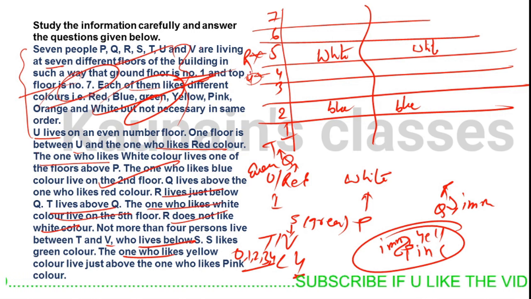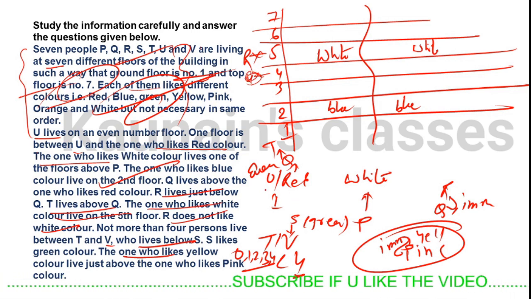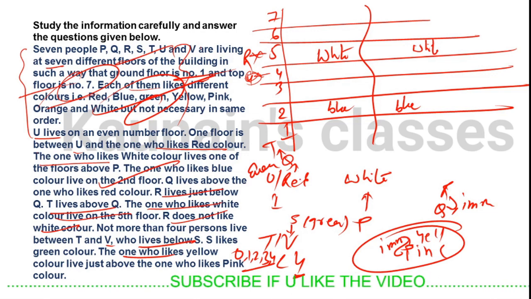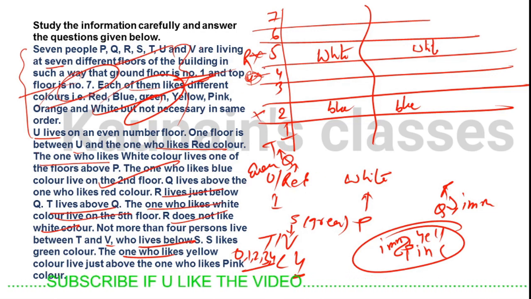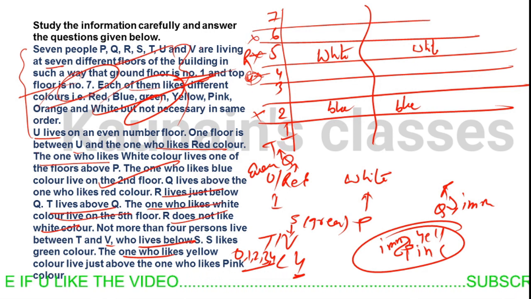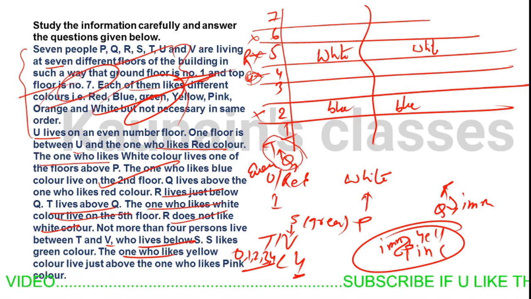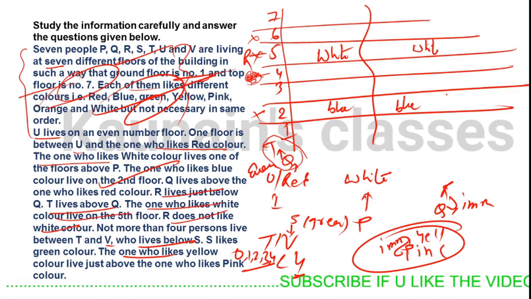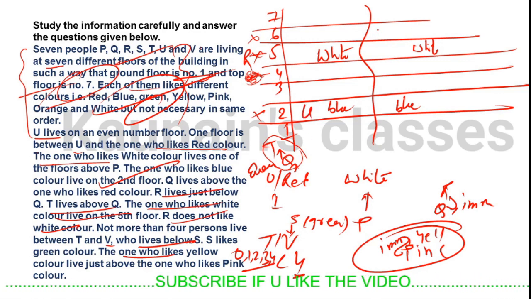Because if you place U here, there is a gap of 1 person and then there is red, and we can't place red at the second position. We also can't place red at the sixth position, because T and Q live above red. So there are only two cases for U: here or here.